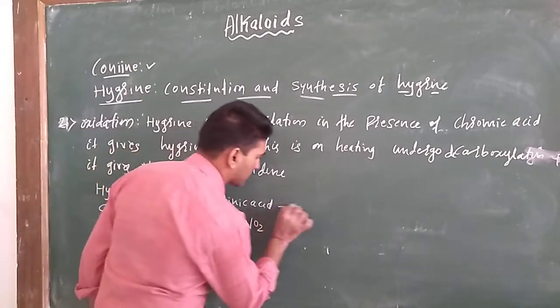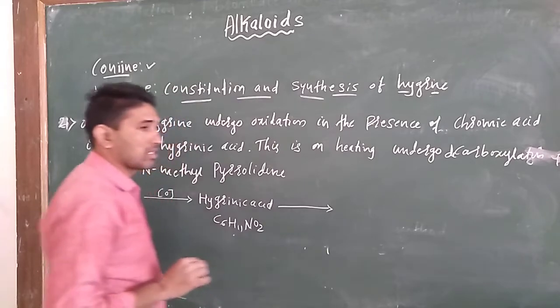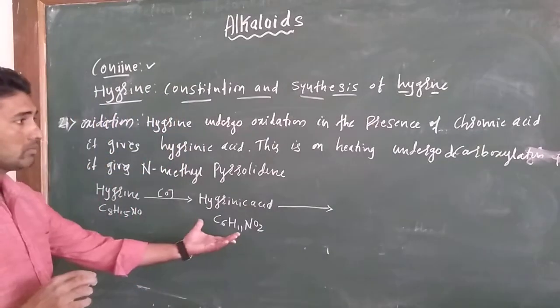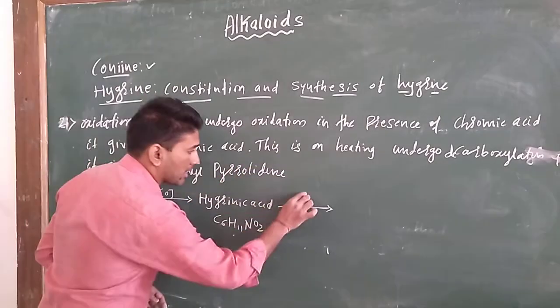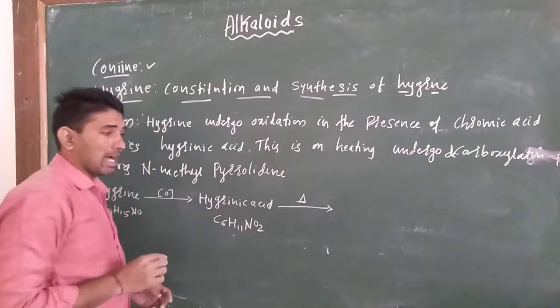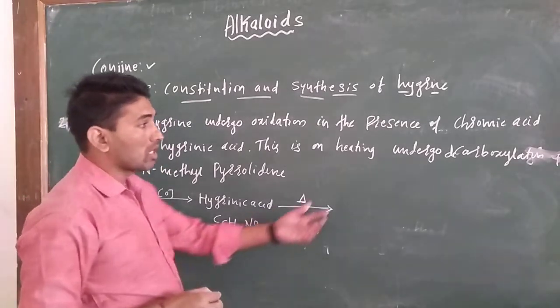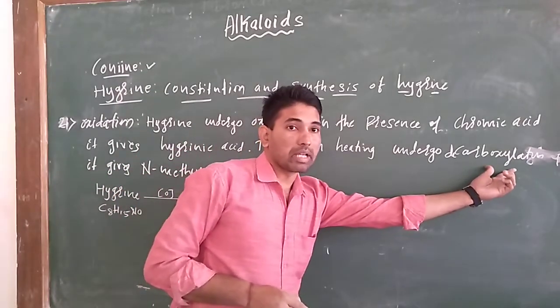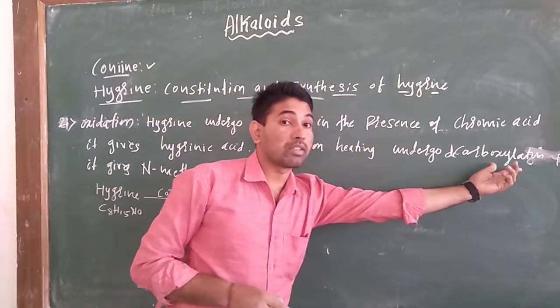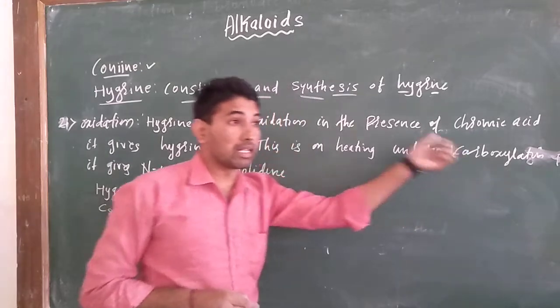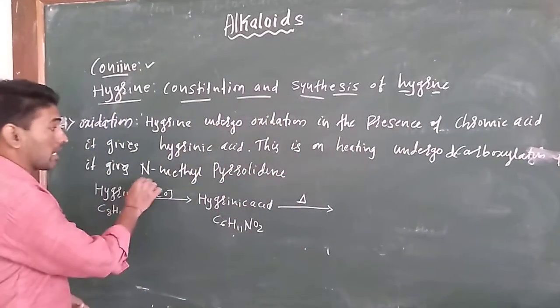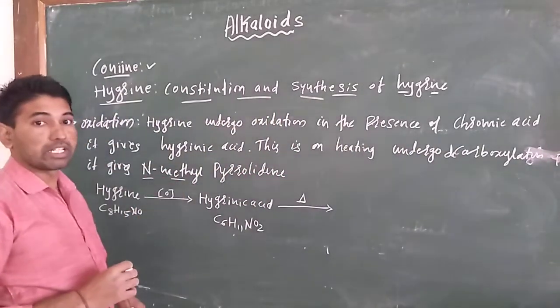In the second step, on heating, this hygrinic acid undergoes decarboxylation. There is a removal of the CO2 group. It gives N-methyl pyrrolidine.